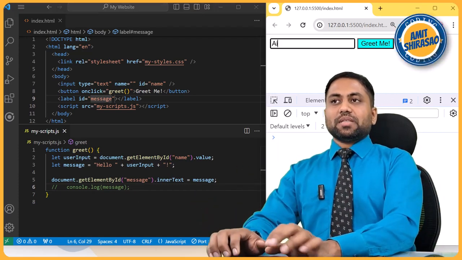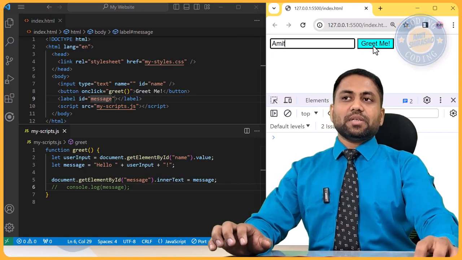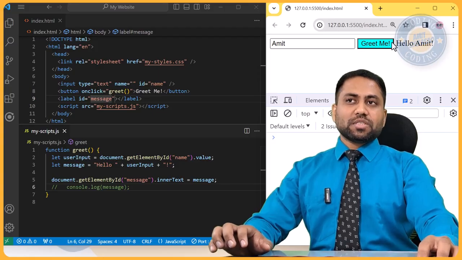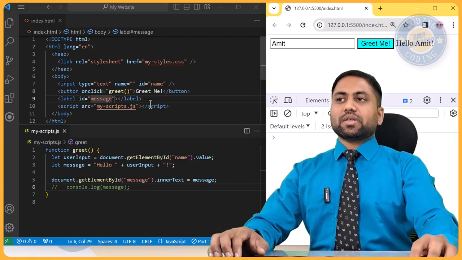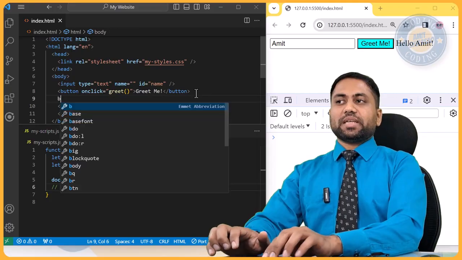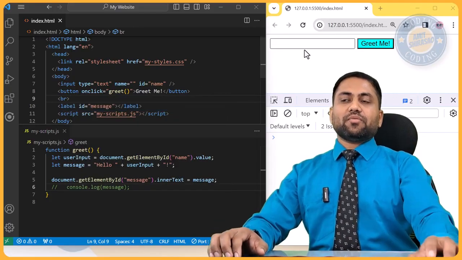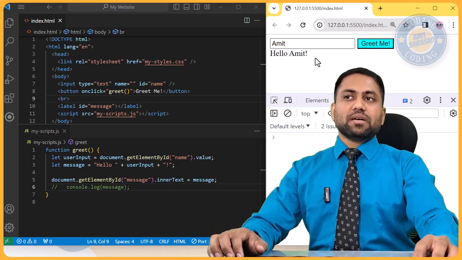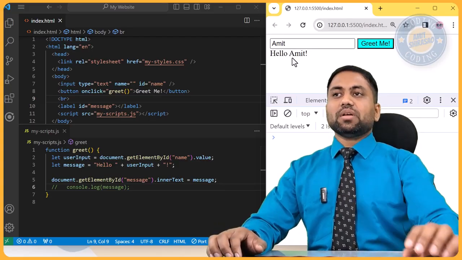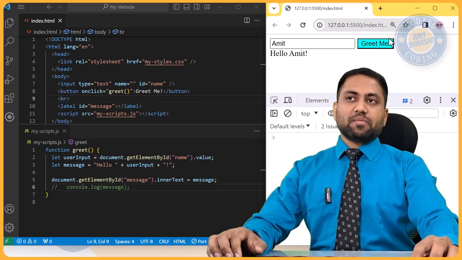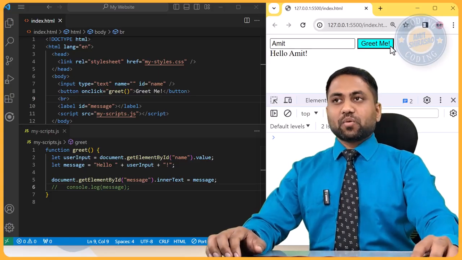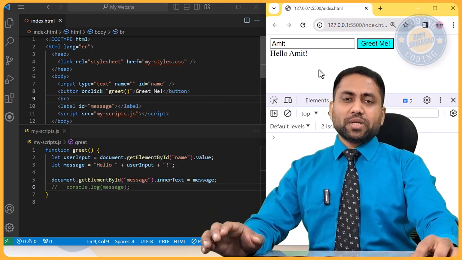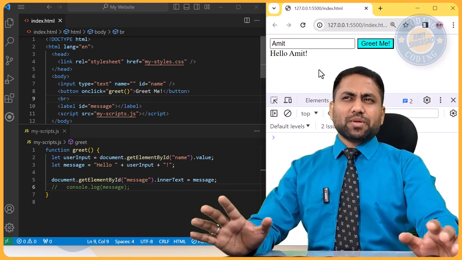Now if I say Amit and if I say greet me, then see it is showing the message hello Amit. If you want this message to appear below it, then you can just add a BR tag, that is a break tag. Now see, when you type any name over here and say greet me, that message is appearing below the text box and the button. So this is how you basically code. I think this is a fairly good amount of coding. Let us call this a basic website that we have.